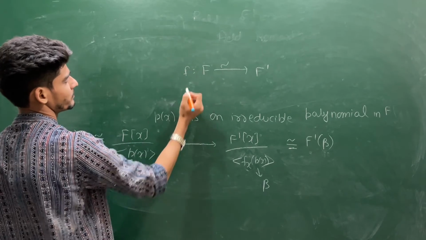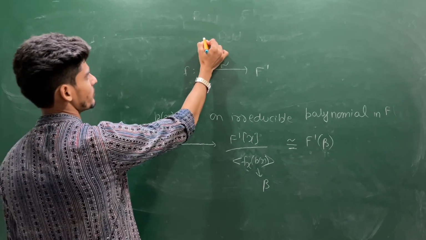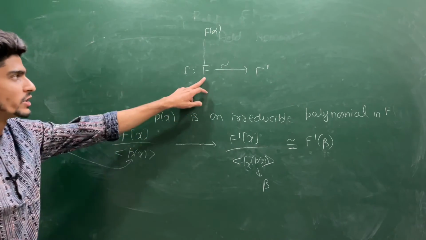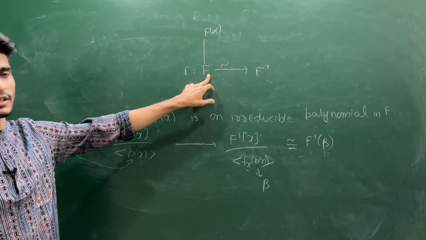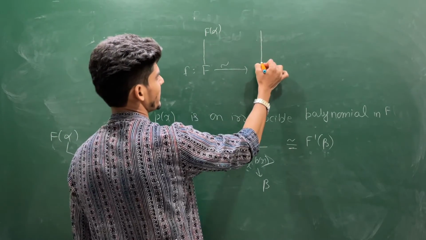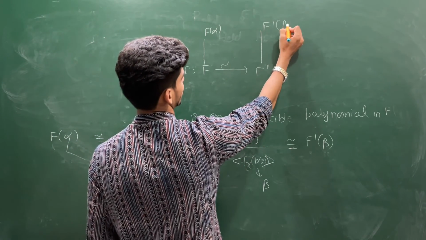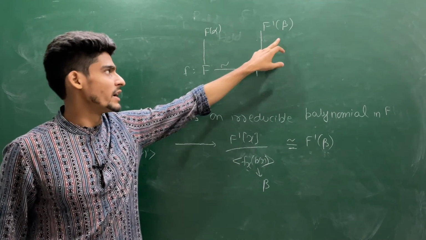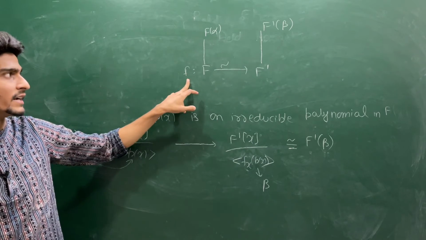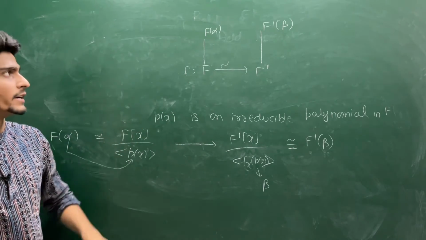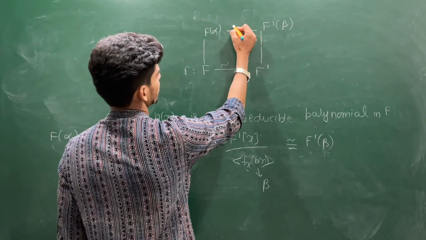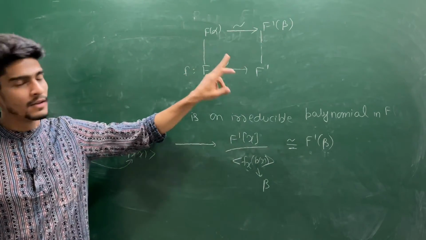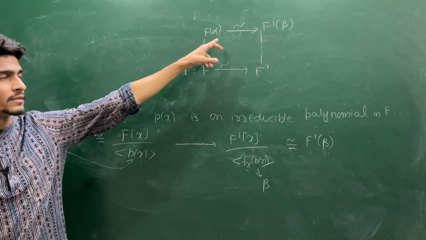Then I have an extension for this F, which is F(alpha), which contains a root of some irreducible polynomial which is defined on this F, and correspondingly I am having an extension here, and this is a root of that polynomial which is an image of the irreducible polynomial of F under this mapping that we have extended. So I am saying this is also an isomorphism, and this will actually help us to understand splitting fields as well as Galois theory.